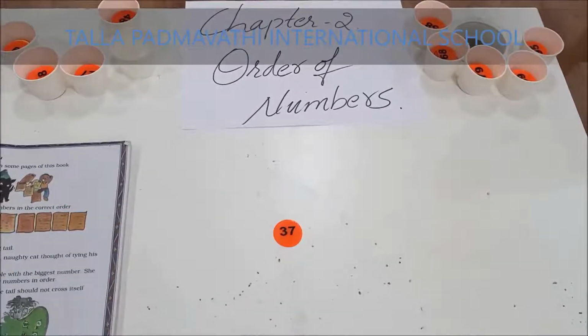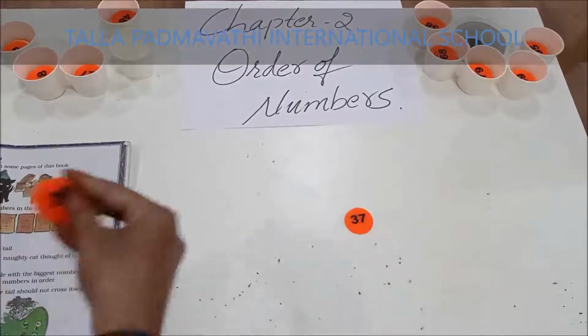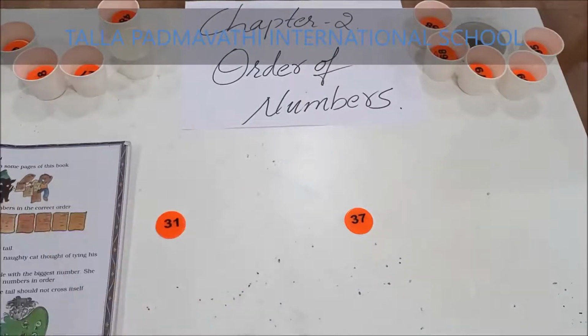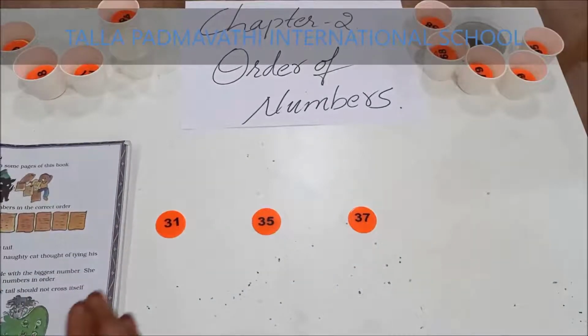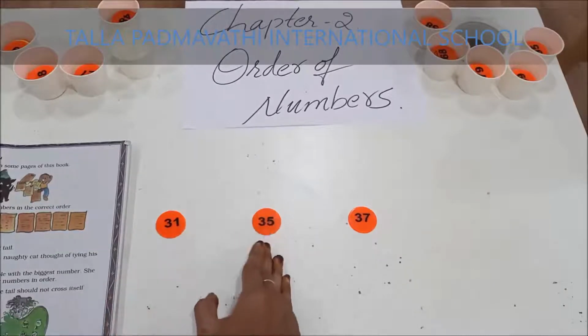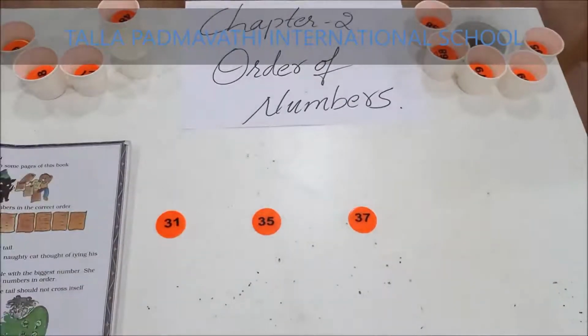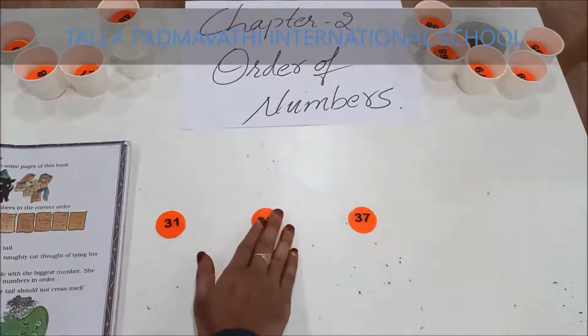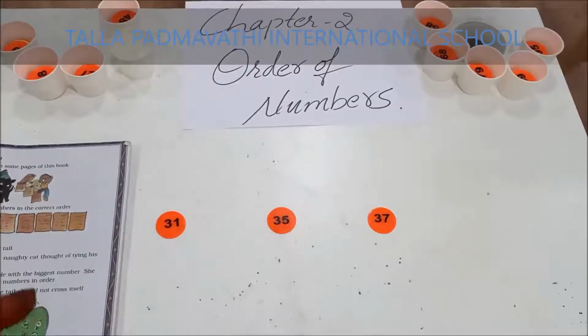What is the number you can see, children? 37. 31. 35. Now you tell me, is it 35 after 31? Are there any numbers missing here? Yes, there are some numbers missing between 31 to 35 and 35 to 37. Can you tell me, children? 31, what is the missing number between 31 and 35?